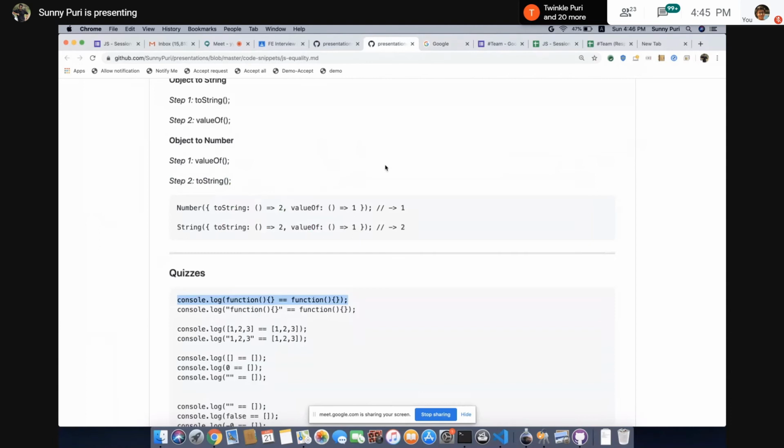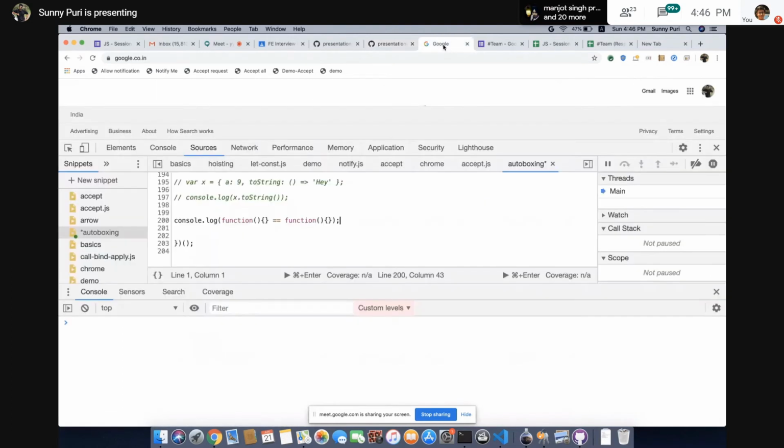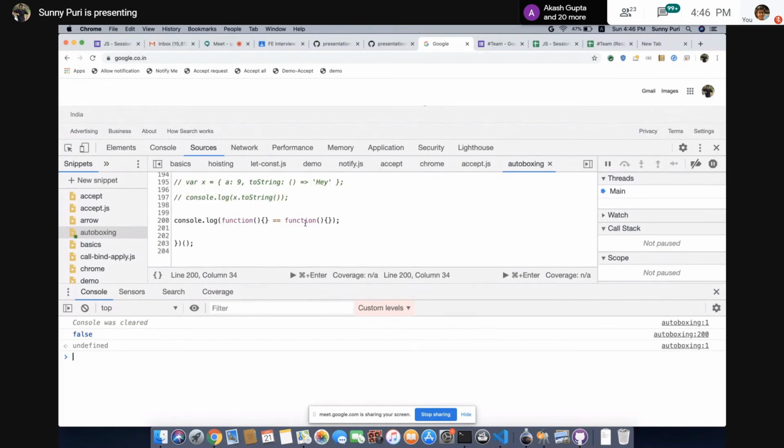If you see the chart, whenever both types are the same, coercion is not happening: boolean to boolean, object to object. Coercion means conversion. In this case coercion is not going to happen, and it will match references. Because it's a non-primitive type, it will give false. Same as arrays.